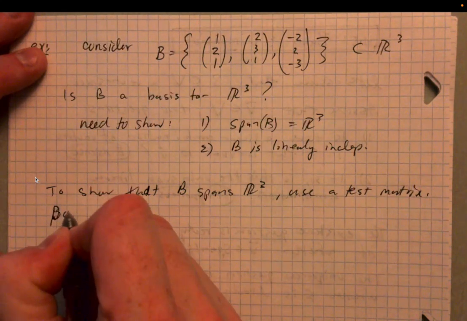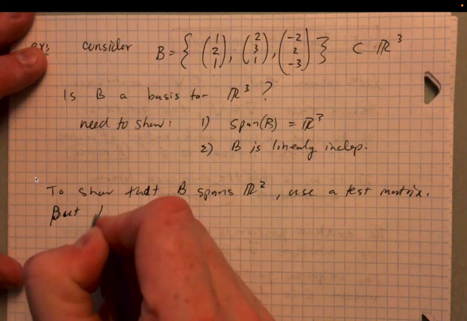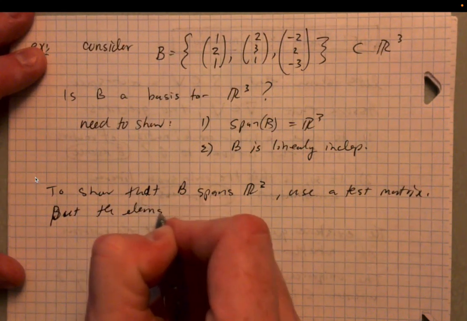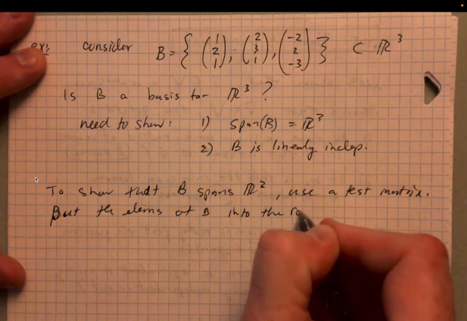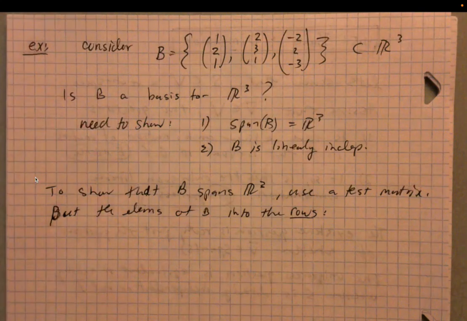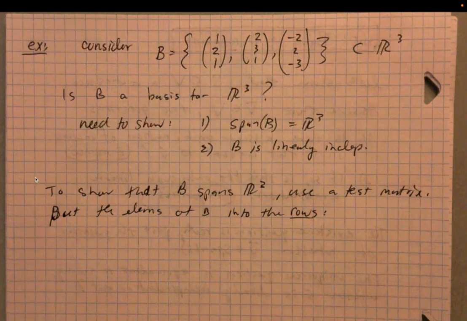Important, right? Because what we're doing is we're taking B and creating a row space from B. We can then row reduce that matrix, and that'll give us insight into what the span is.